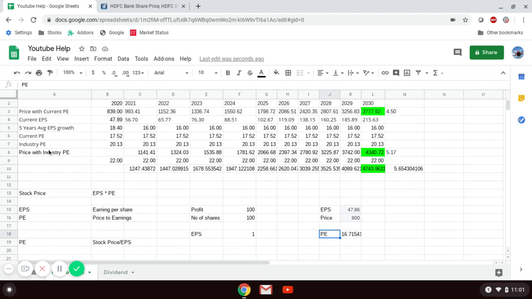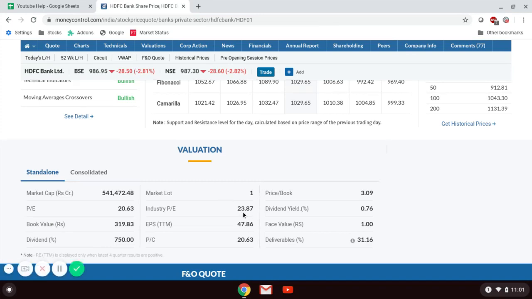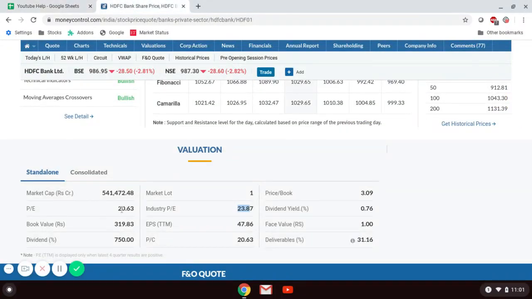Now that you are clear with EPS and PE, you can understand industry PE. This is a banking stock, so they take the PE of all the bank stocks and take the average. That average came to around 20.13, I think for last week. If we check now, it is 23.87. This stock's PE is 20.63 and the industry PE is 23.87, so this stock is trading below the industry PE.